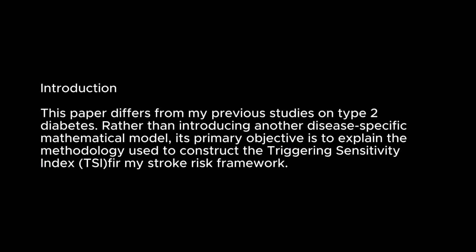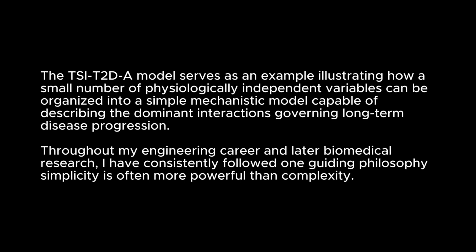Introduction: This paper differs from my previous studies on type 2 diabetes, rather than introducing another disease-specific mathematical model. Its primary objective is to explain the methodology used to construct the triggering sensitivity index, TSI, for my stroke risk framework. The TSI-T2D-A model serves as an example illustrating how a small number of physiologically independent variables can be organized into a simple mechanistic model capable of describing the dominant interactions governing long-term disease progression.